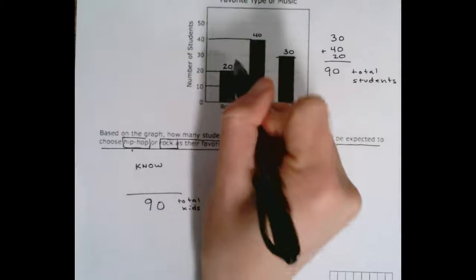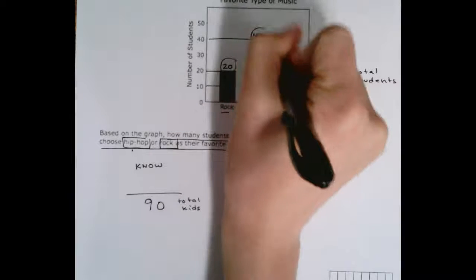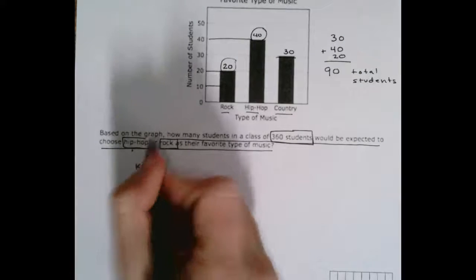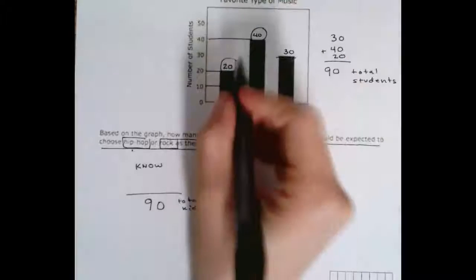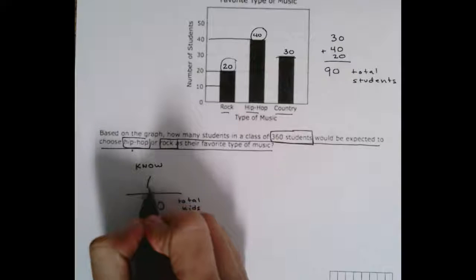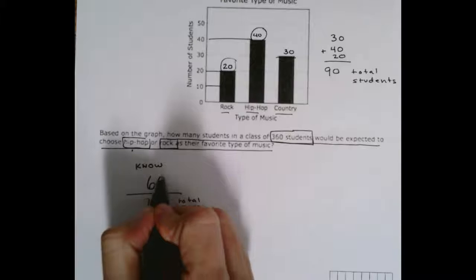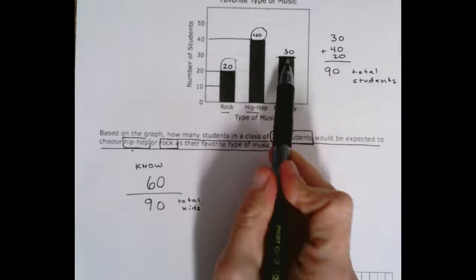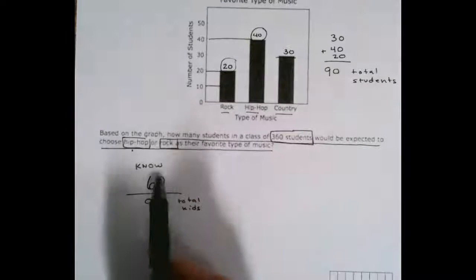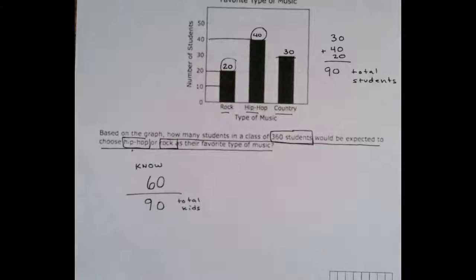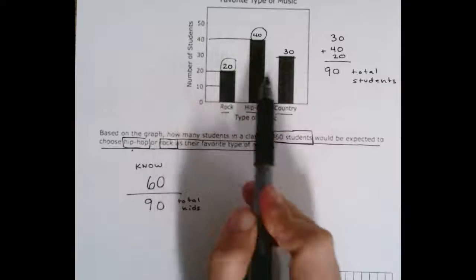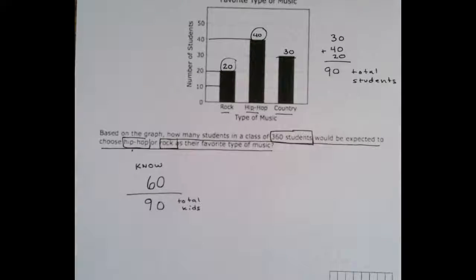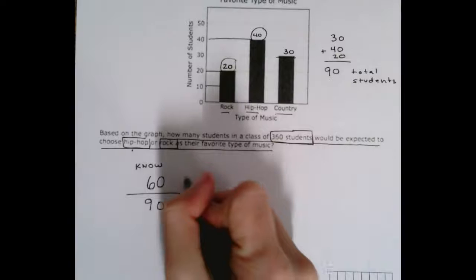And we want to know hip-hop or rock. So I'm going to circle rock and hip-hop. Or is saying either this or this. So we will actually use both of those numbers. So 20 plus 40 makes 60. And that makes sense because 30 are not hip-hop or rock. And 60 plus 30 makes 90. So this means that of our 90 kids in this survey, 60 of them are for rock or hip-hop. We want to use this, R or H for hip-hop.